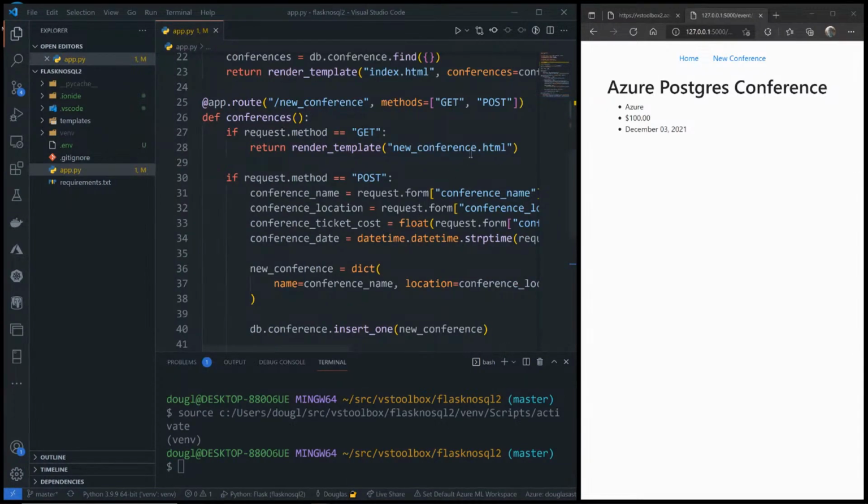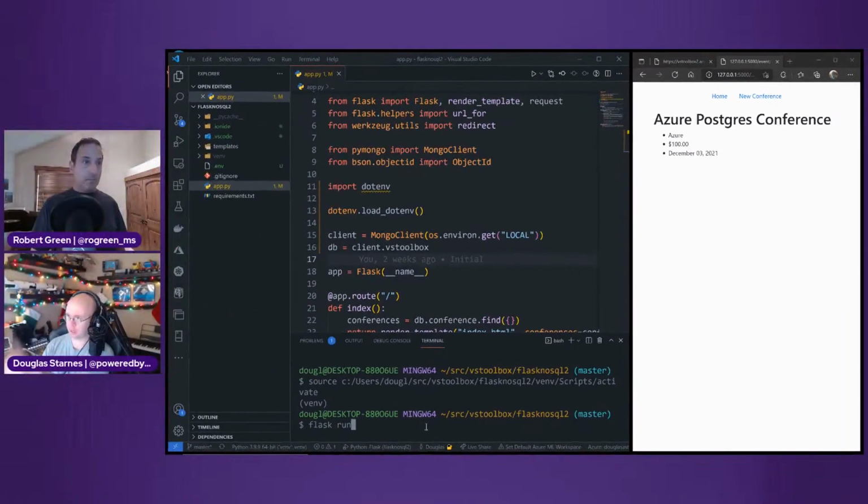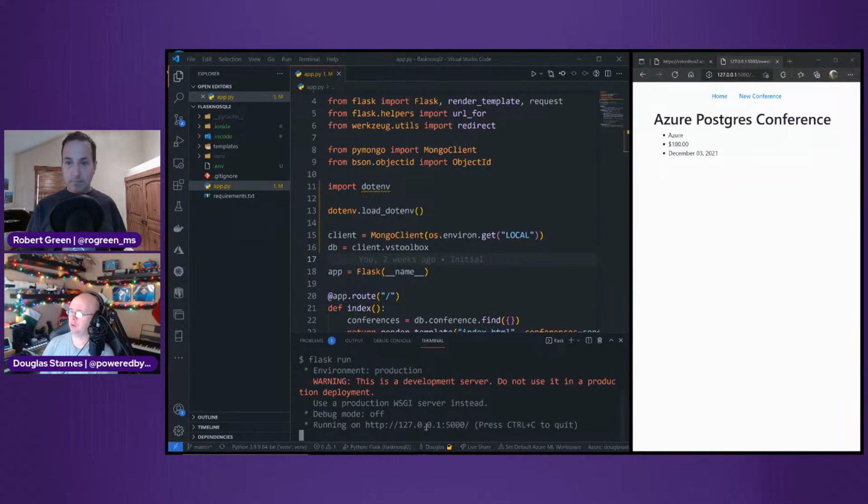But anyway, let's go ahead and run this. I've got this set up right now. I've got local, I've got Azure, and I've got an instance of flat out MongoDB. What I'm running here is pure MongoDB. And this one, I actually have to do flask run here. Now, Flask also comes with some command line tooling. And flask run will look for an application named app in a module named app and run it.